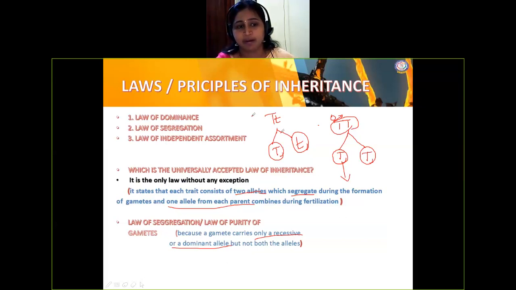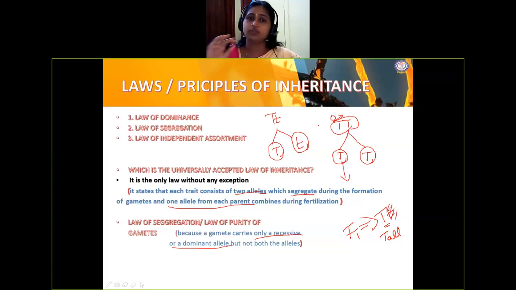Suppose when the parents are intercrossed, the F1 generation happens to have capital T and small t. What will be the phenotype of this character? It will be tall only. There is no difference, because capital T masks the character of small t and does not allow it to express. Only tallness will be seen in the F1 generation.